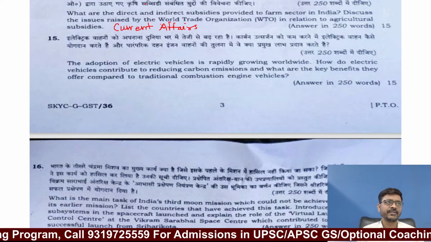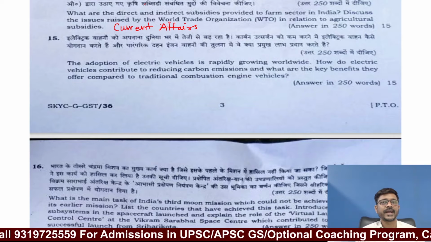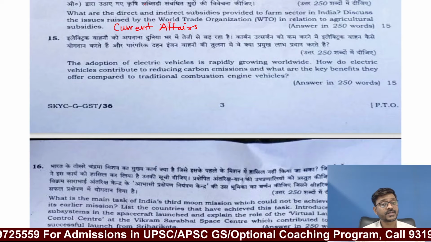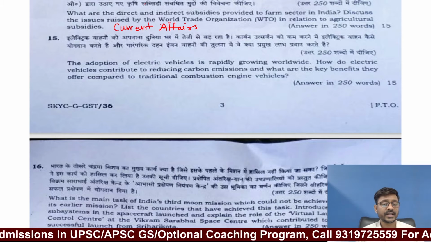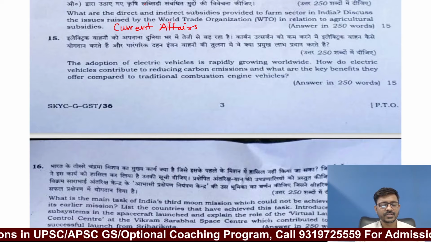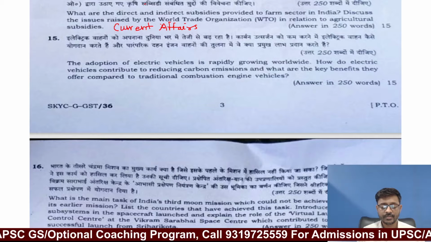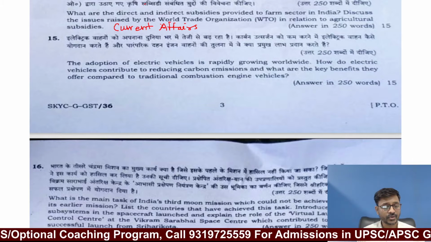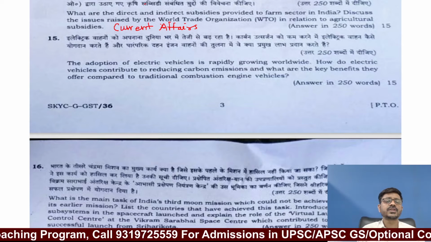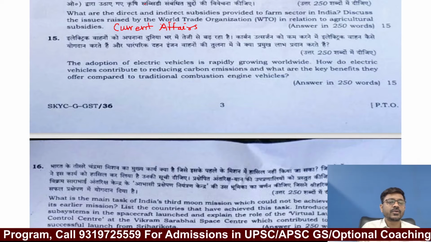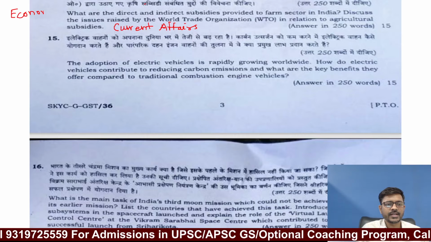For example, if USA is giving large subsidies to their farmers, the price of the wheat produced by farmers in USA will be lower compared to the wheat produced by farmers in India, and obviously it is going to affect the competitiveness of the agricultural products of the farmers in India. So this question is related to that. Again, a question from the economy, WTO, World Trade Organization.